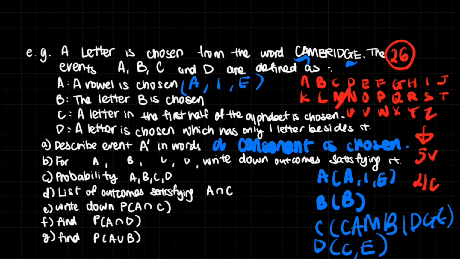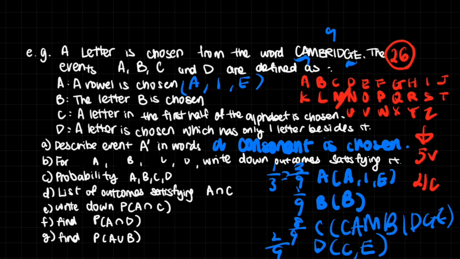Then they asked us to find the probability of each one happening. Now in Cambridge, there's 1, 2, 3, 4, 5, 6, 7, 8, 9 letters altogether. So the probability of A happening is 3 out of 9, which obviously is 1 out of 3. The probability of B happening, 1 out of 9. This one is 8 out of 9, all except 1. And this is 2 out of 9. Very easy.